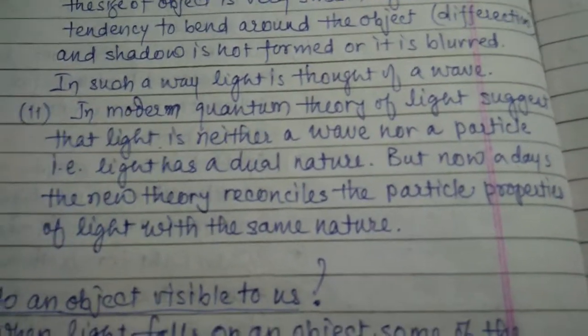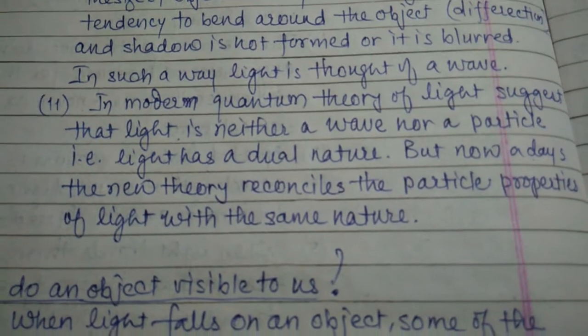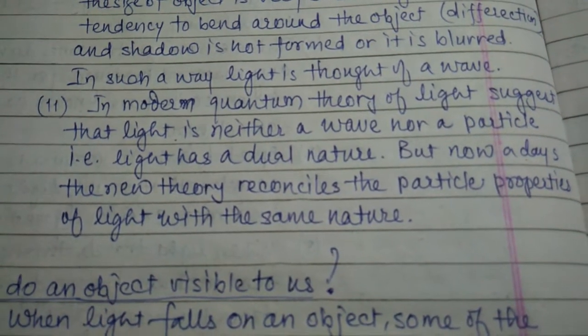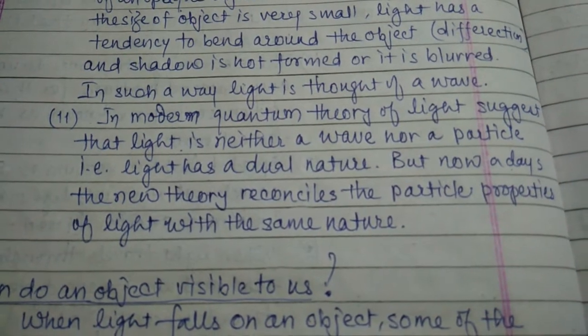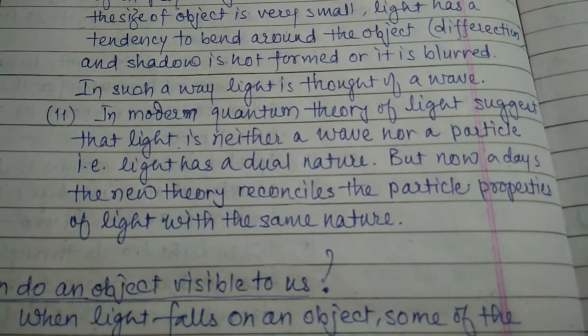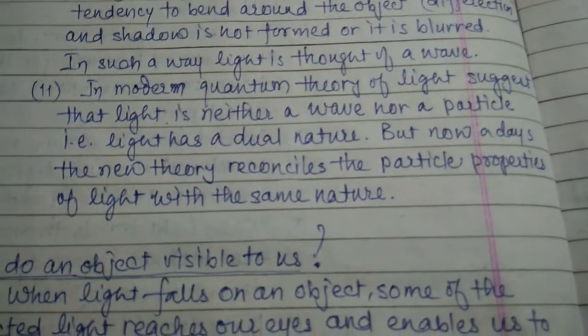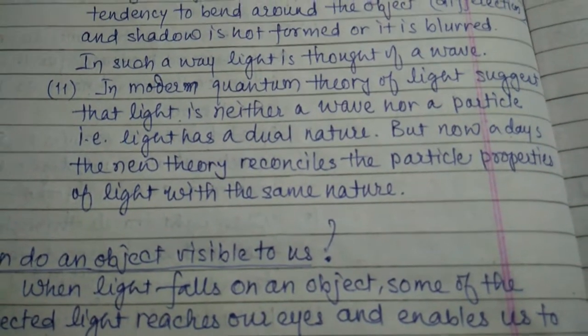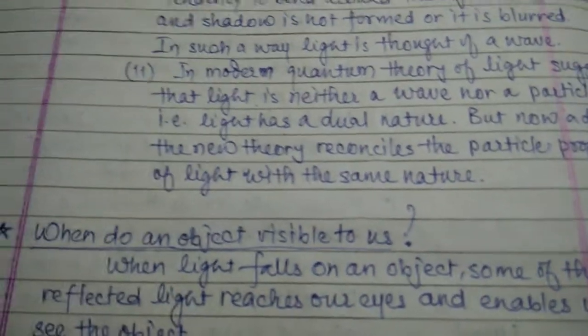Modern quantum theory of light suggests that light is neither a wave nor a particle. It means light has a dual nature. Sometimes it acts as a wave, and sometimes it acts as a particle. But nowadays the new theory reconciles the particle properties of light with the wave nature.